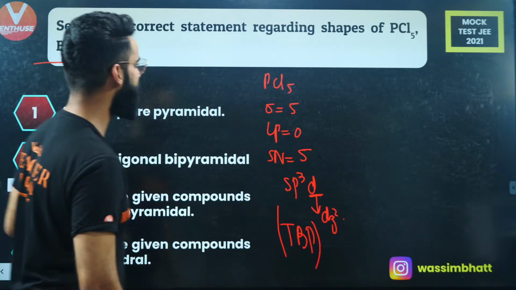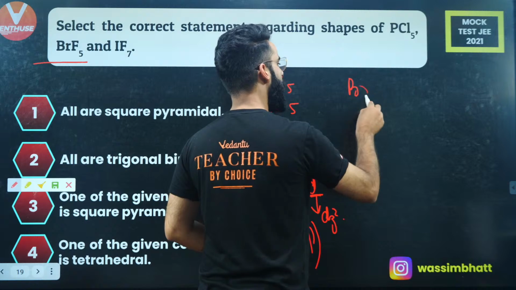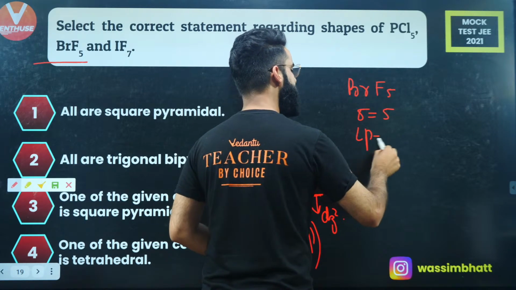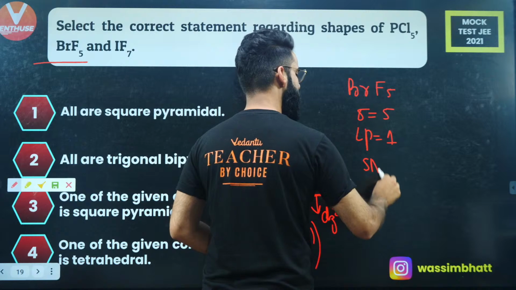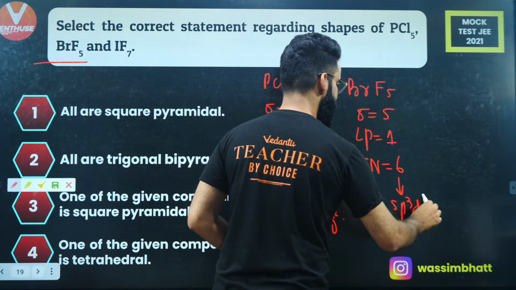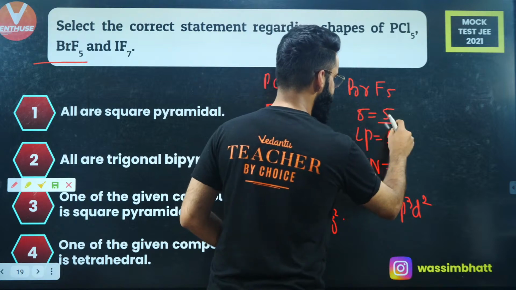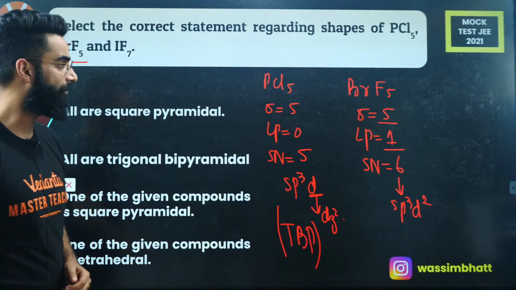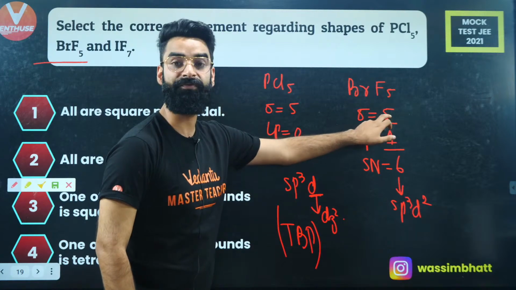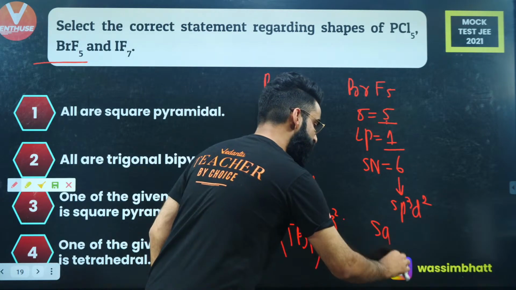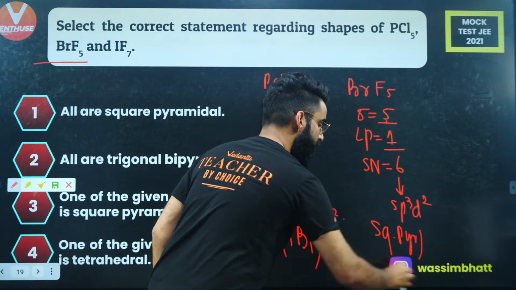Then we have got BrF5. How many sigma bonds? 5 sigma bonds. Lone pairs on bromine, 1. Steric number, 5 plus 1, 6. 5 plus 1, 6 means hybridization sp3d2. See guys, 5 sigma bonds, 1 lone pair. It is going to be square pyramidal, right? Isn't it going to be square pyramidal? Yes, it's going to be square pyramidal.